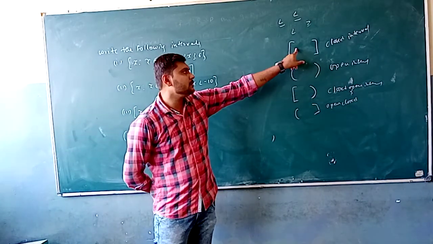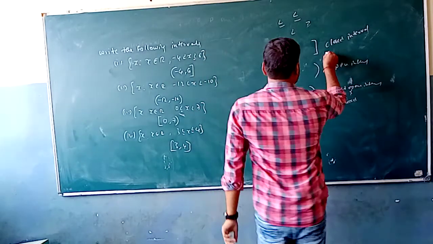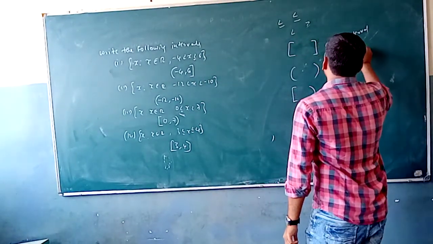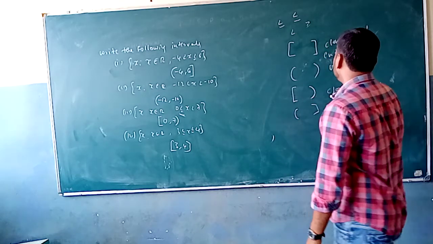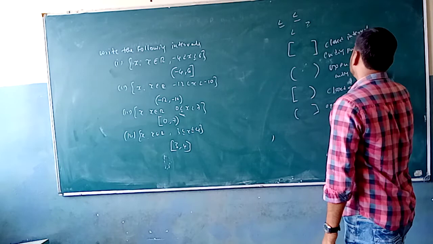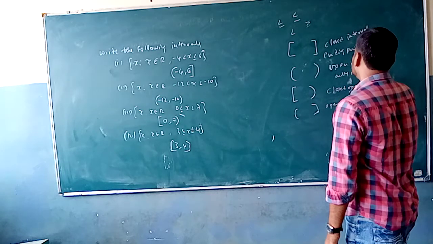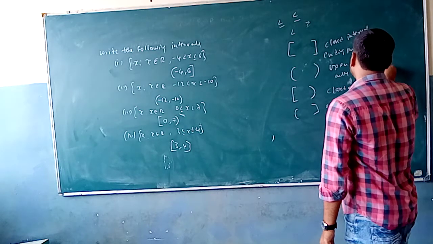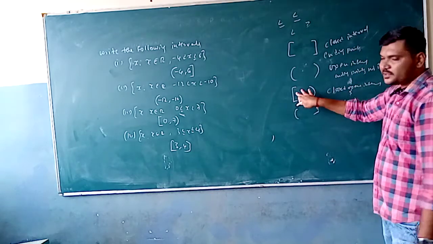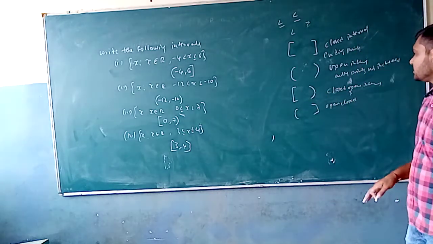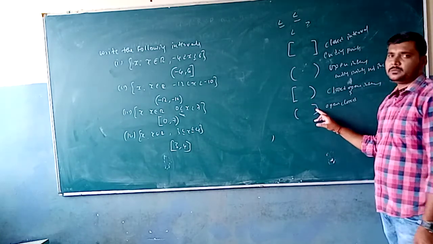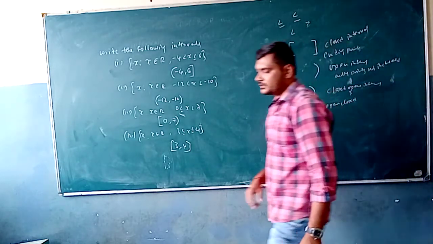Here the ending points are included. In open interval, ending points are not included. Here in the open closed one, the first one is not going to be included, and the second one is going to be included. Okay, so just pause the video and write down.